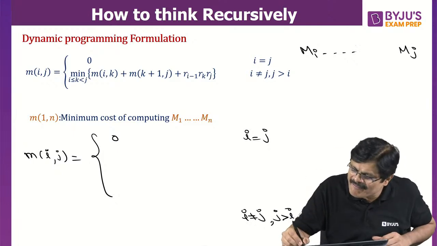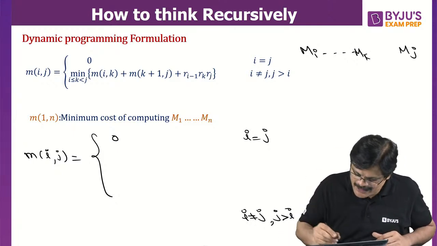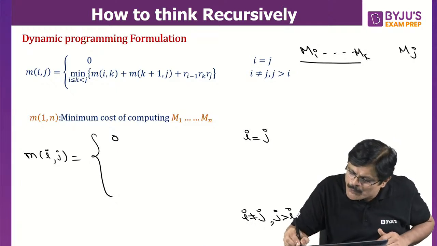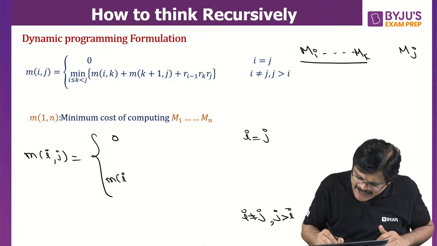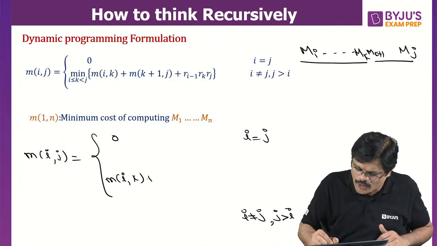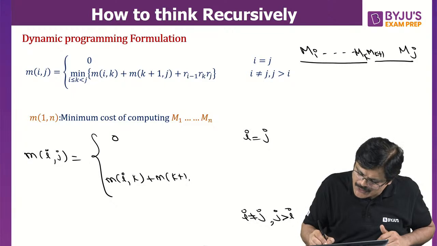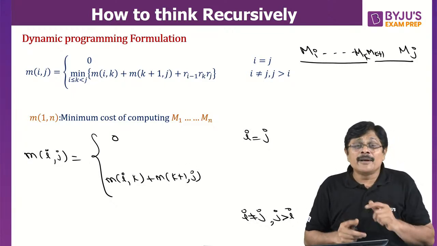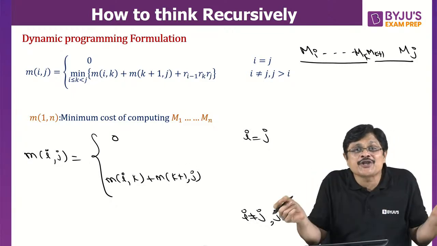So you assume that somewhere you cut at mk. So if you cut at mk, up to here what is the cost? Mik. And from here till the end what is the cost? Mk plus 1 to j. But after getting these two solutions, you have to multiply.